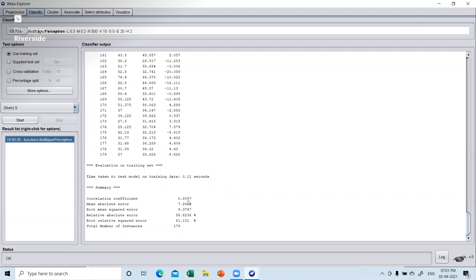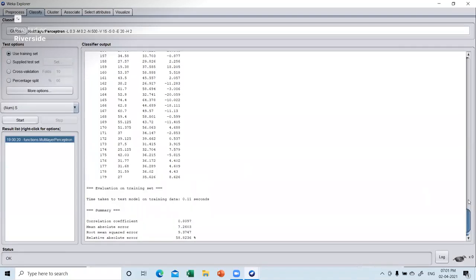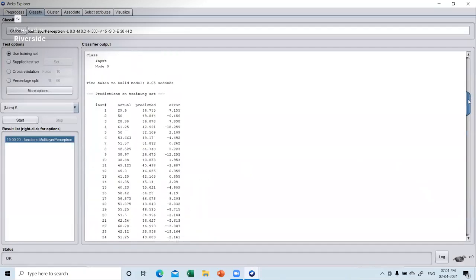Now why is this correlation coefficient less, followed by the other error measures like mean absolute error, root mean square error, relative absolute error? Now why is it less? Because the number of hidden neurons which we have seen are only 2, and that is one of the reasons why it is very low. We can increase that and see. I'll show you some other thing also after this, but let us first analyze this data. Okay, now let us go ahead.